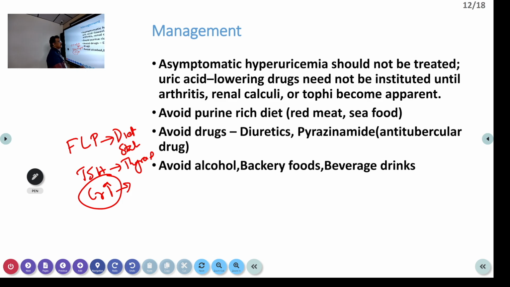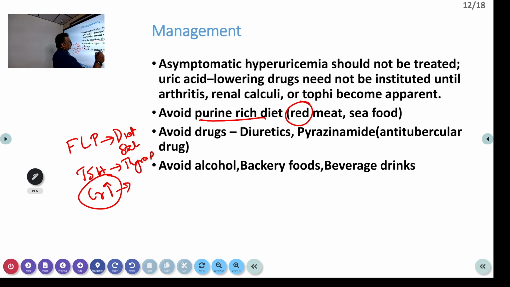Then purine rich diet should be avoided. Red meat is the most important thing, and seafood. Other things are like beverages, alcohol, so many other things like bakery items. All these things we have to avoid.